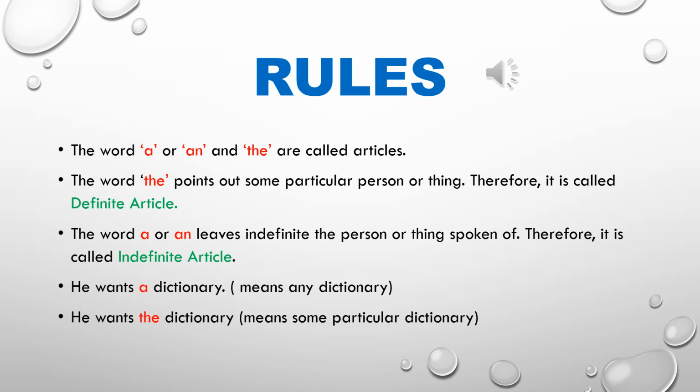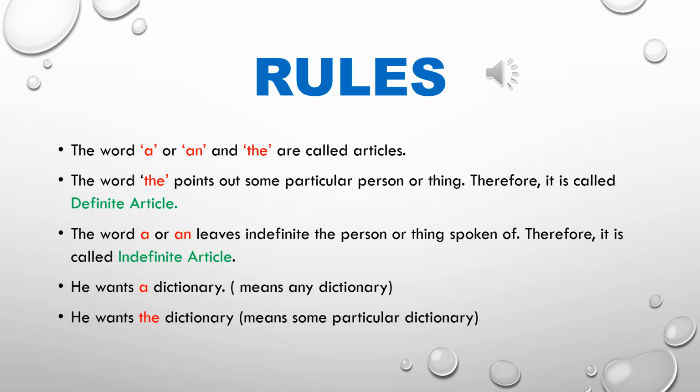The words a, an and the are called articles. What are called articles? A, an and the. Rule number 2: the word the points out some particular person or thing. Therefore, it is called the definite article. Which is called the definite article? The, because it points out a particular person or thing.